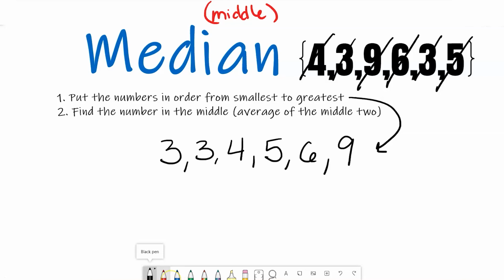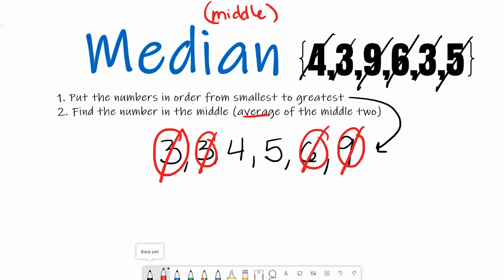And lastly, it says to find the number in the middle. If there are 2 numbers in the middle, I need to find the average of them. Let's start by finding out how many there are. To do this, I'm going to cross off the numbers on the outer edge. Here's the one all the way to the left and all the way to the right. I've done 1. I'm going to do it again. That's 2 numbers. What I'm left with is 2. If I were to cancel out both 4 and 5, I would have no number in the middle. There should be a number right in the middle of 4 and 5.